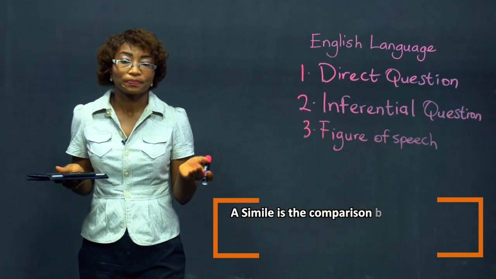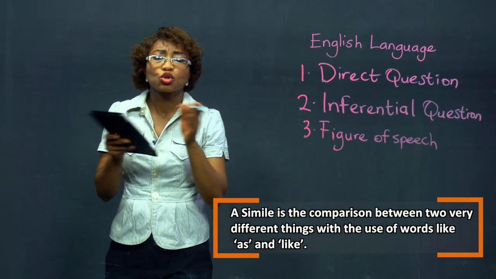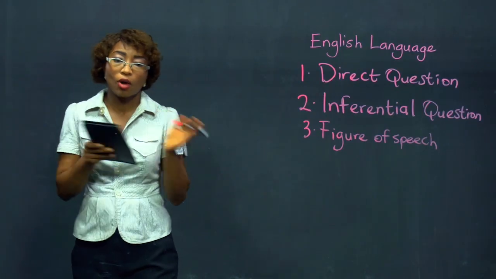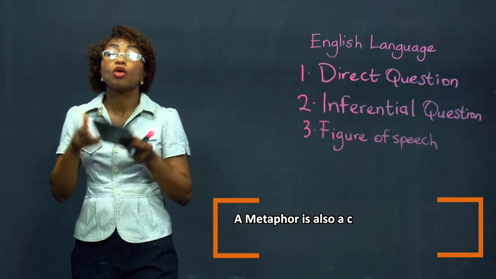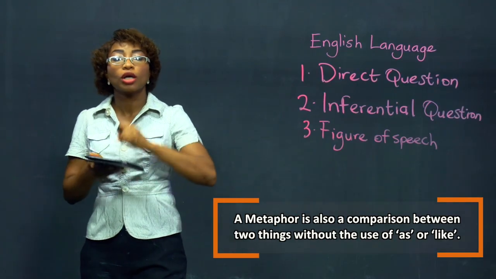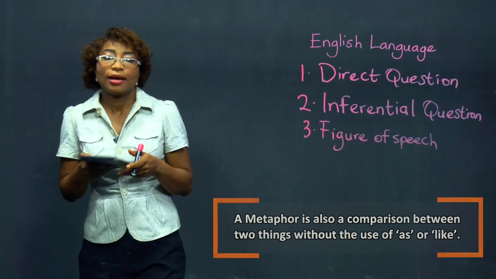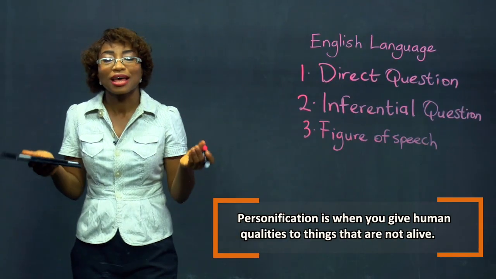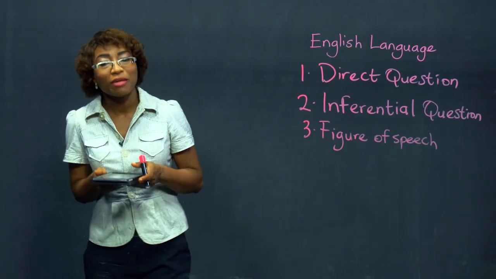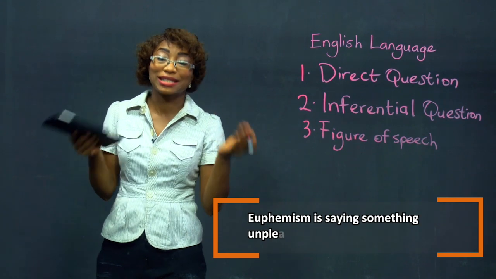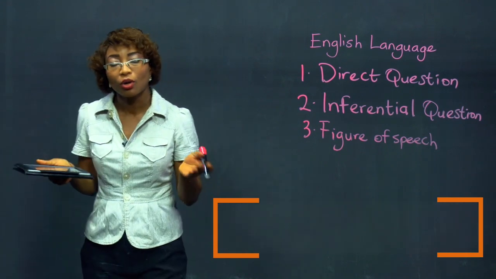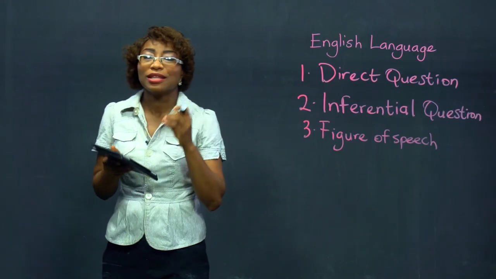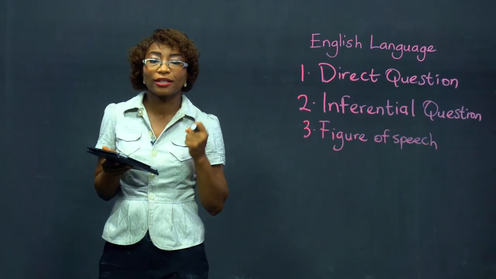Now, a simile is a comparison between two things, two very different things, but you make your comparison with like or as. Metaphor is also a comparison, but you remove the word as or like. Personification is when you give human qualities to things that are not alive. Euphemism is when you say something unpleasant in a pleasant way. Hyperbole is an exaggeration. I will give you examples of all of these figures of speech taken from passages.